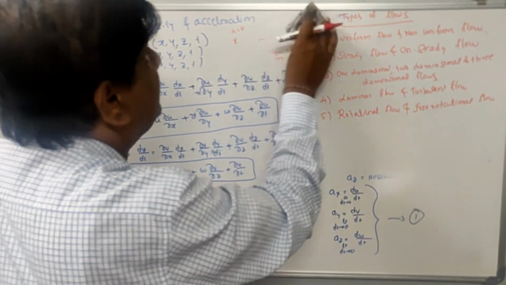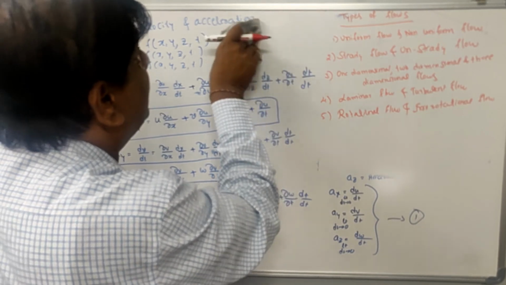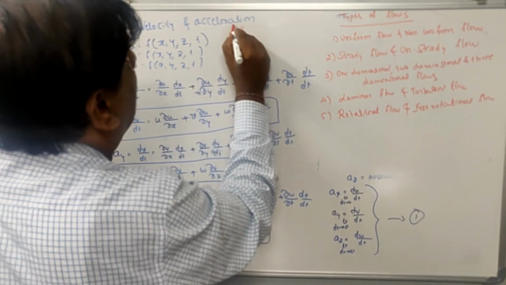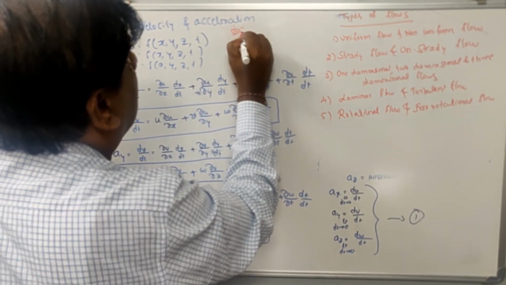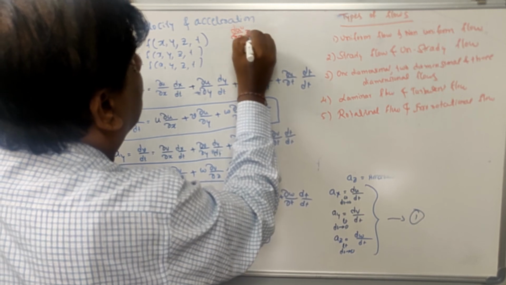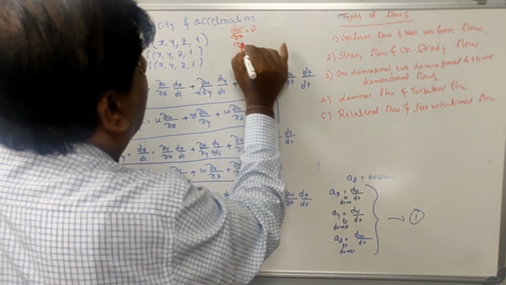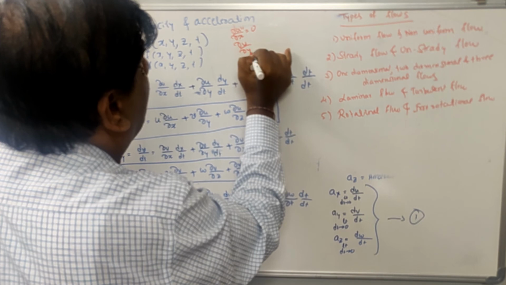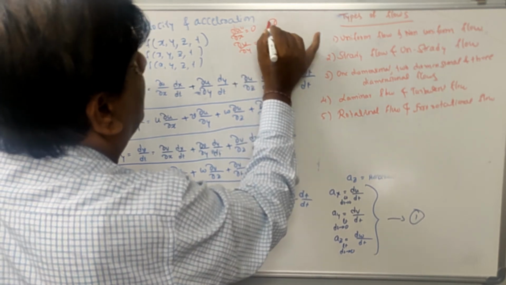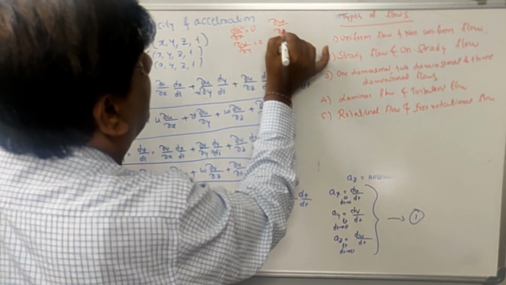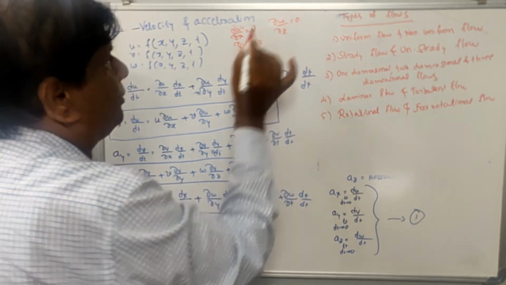So it means, mathematically speaking, del u by del x is equal to 0, del v by del y is equal to 0, del w by del z is equal to 0.